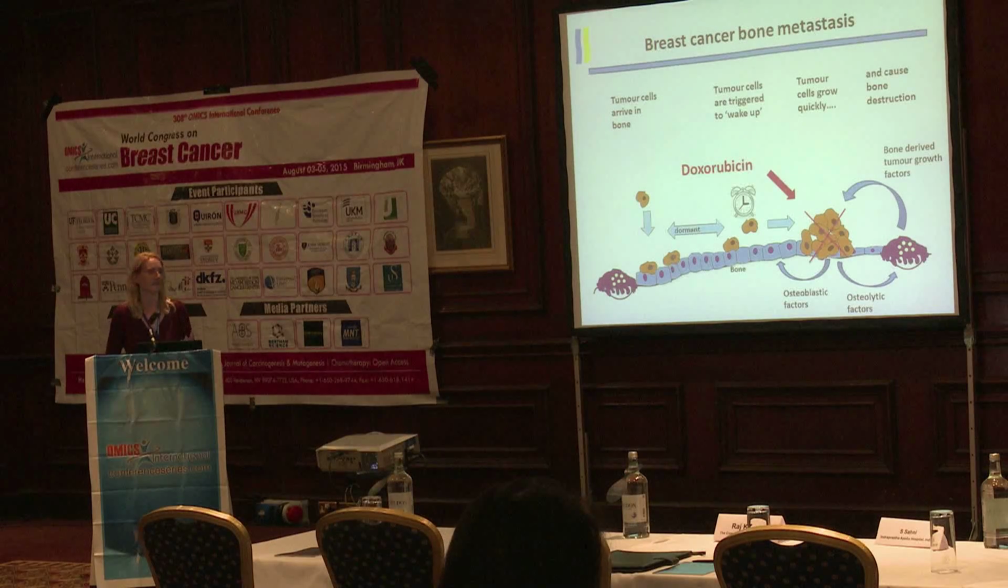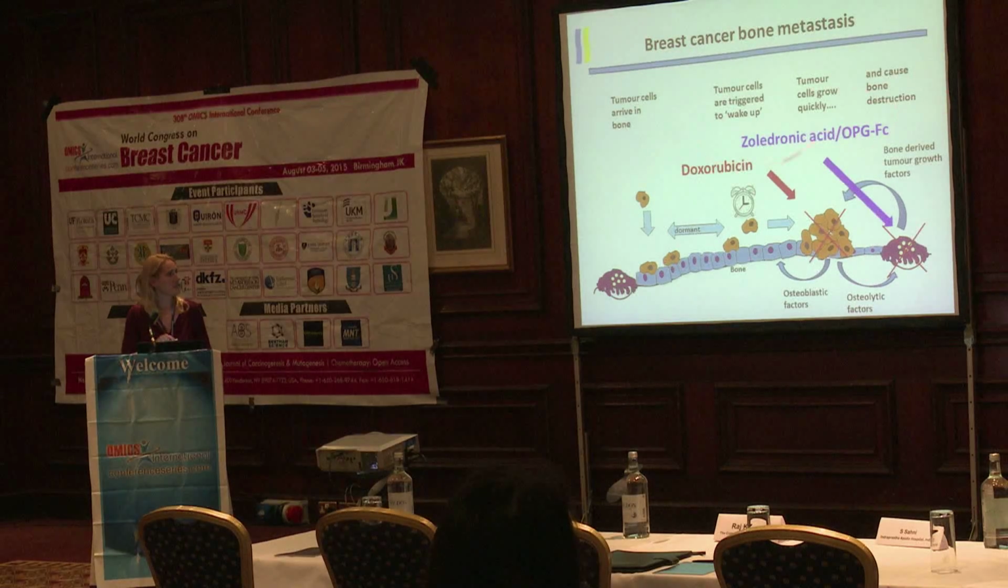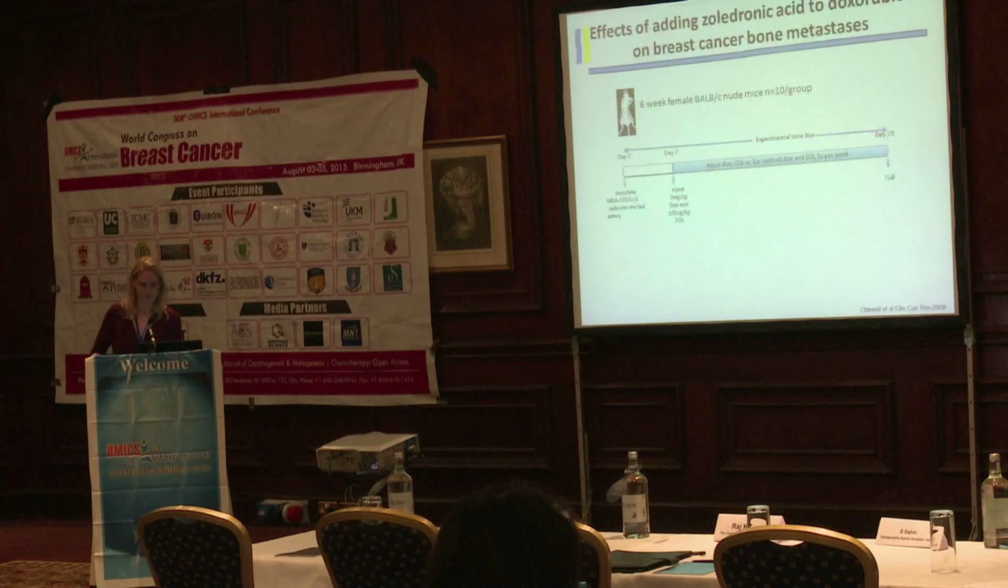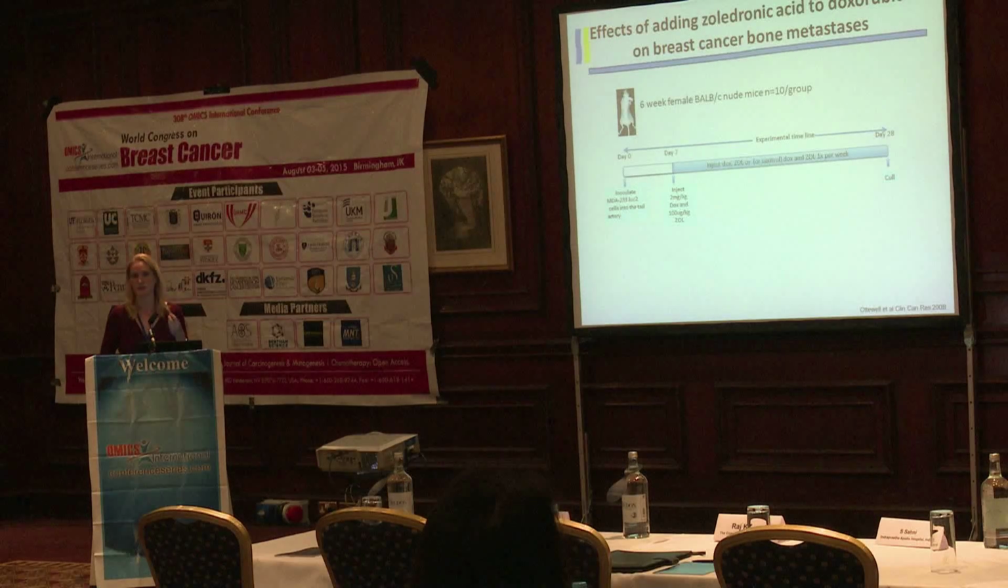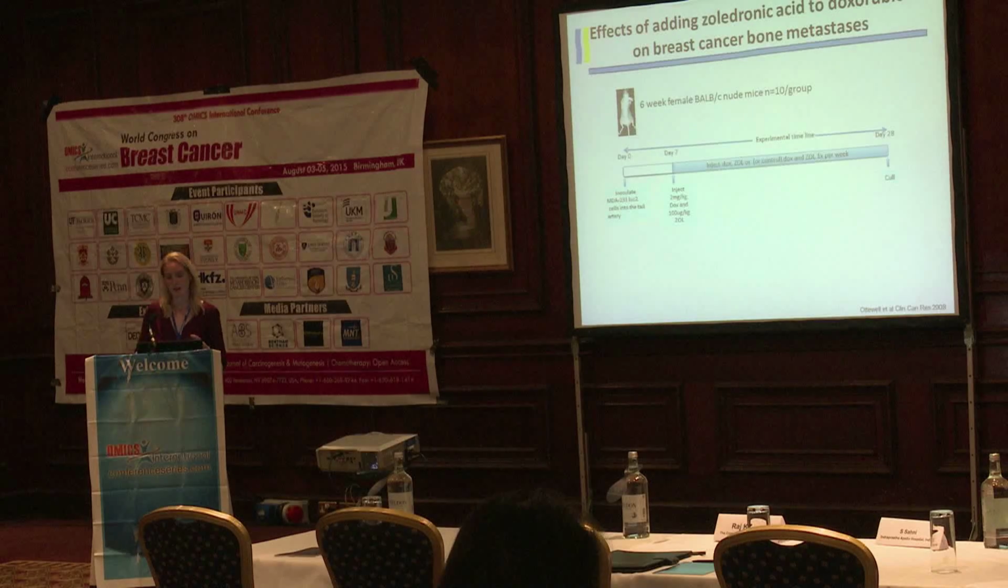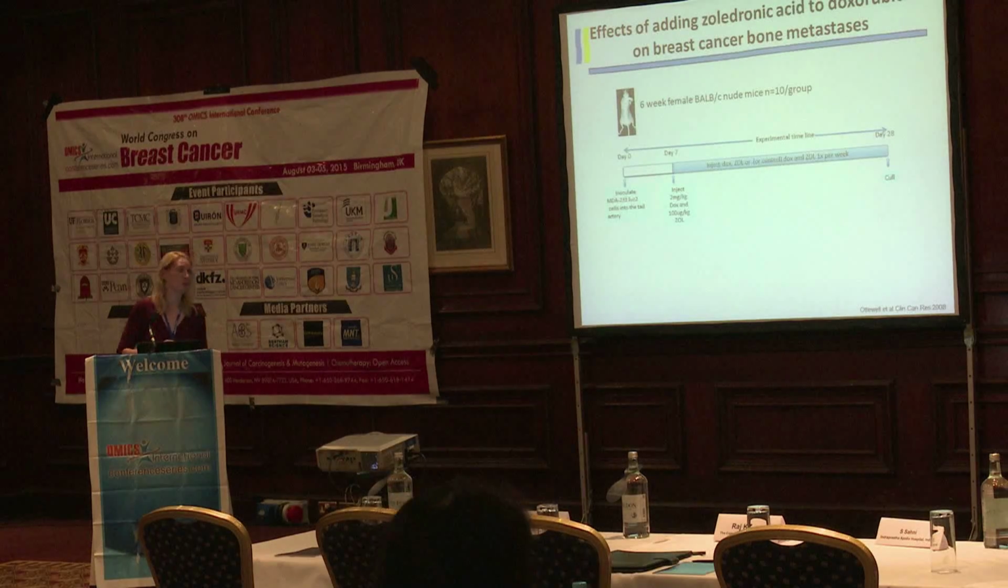So what we're looking at is how we can use chemotherapeutic agents to control this tumour growth and anti-resorptive agents to control these osteolytic lesions so that we can break this vicious cycle. So when we first started these studies, the only anti-resorptive agent that was licensed to treat breast cancer-induced bone disease in the UK was zoledronic acid. So we had a look to see whether we could increase the potency of the therapeutic agent doxorubicin by giving zoledronic acid as well. And we modelled this in nude mice.